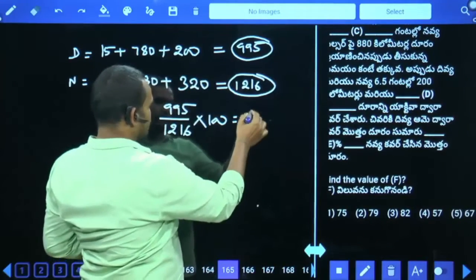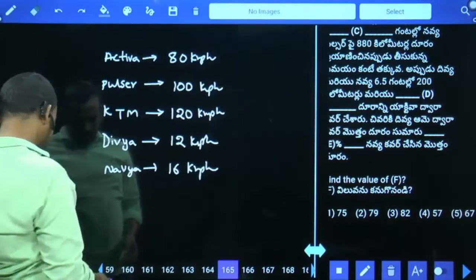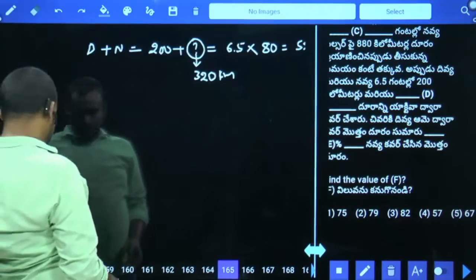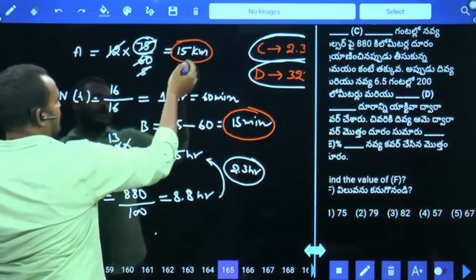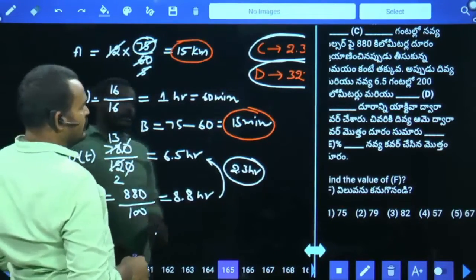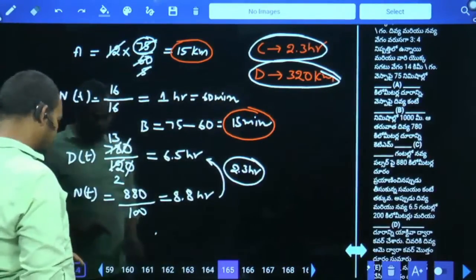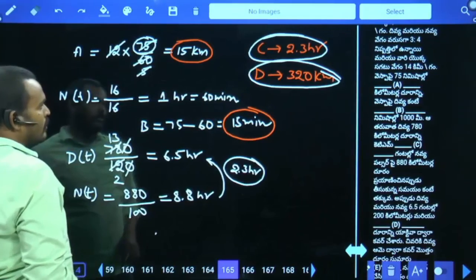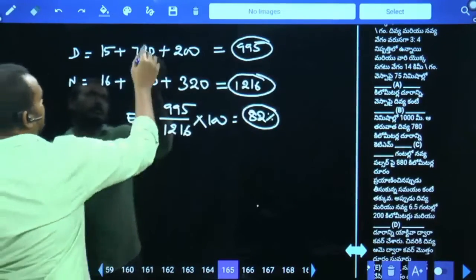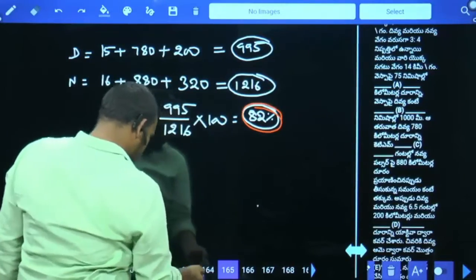It is 82%. 82%. Next. The A value is 15, the B value is 15 minutes, the difference in C is 2.5 to 3 hours, and the D value is 320 kilometers. And one more, the E value is 82%. Okay, what are the questions?